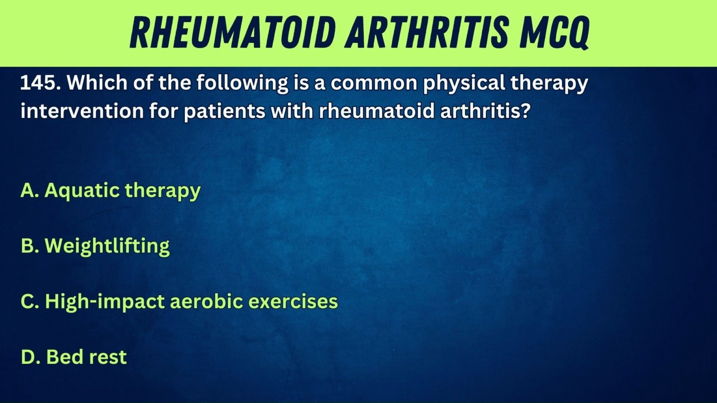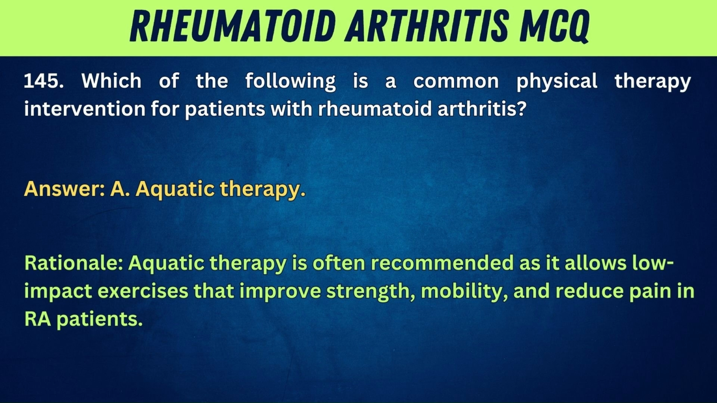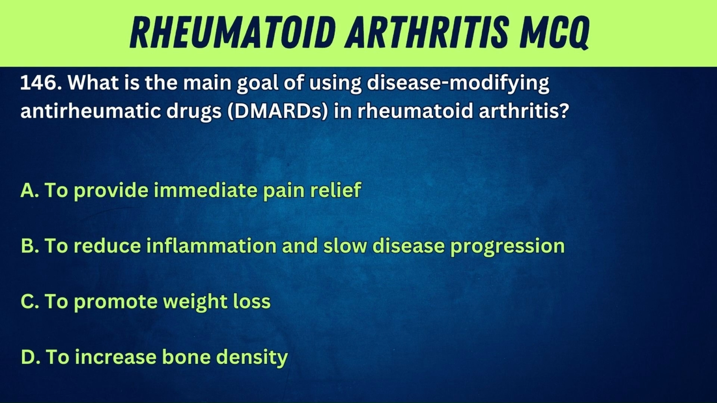145. Which of the following is a common physical therapy intervention for patients with rheumatoid arthritis? A. Aquatic therapy. B. Weightlifting. C. High-impact aerobic exercises. D. Bed rest. Answer. A. Aquatic therapy. Rationale. Aquatic therapy is often recommended as it allows low-impact exercises that improve strength, mobility, and reduce pain in RA patients.